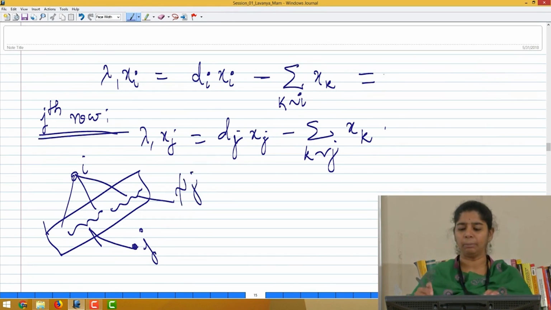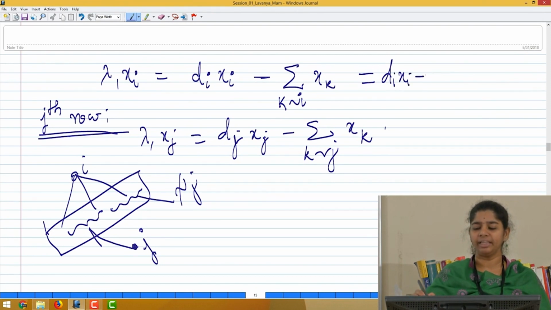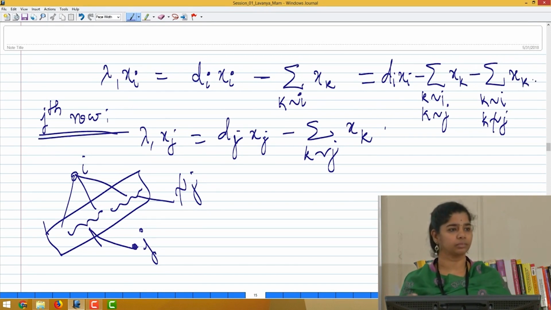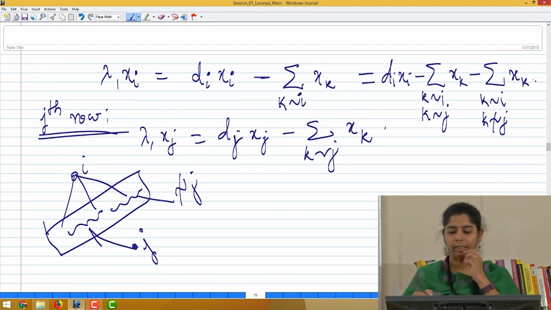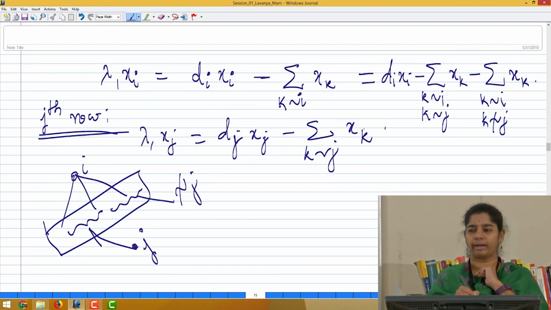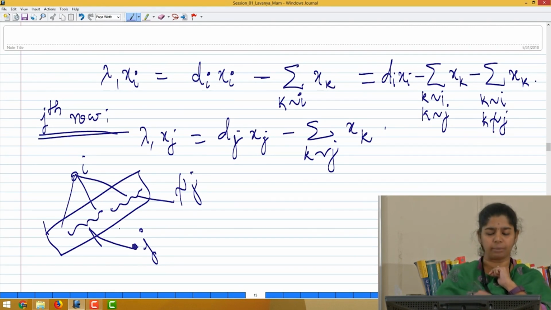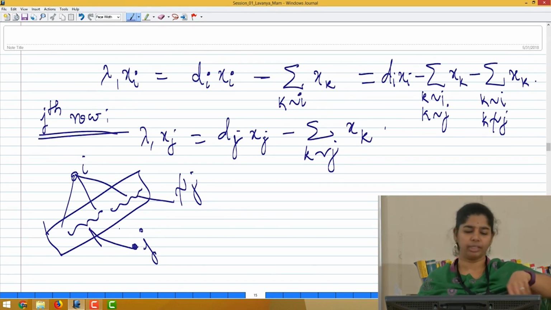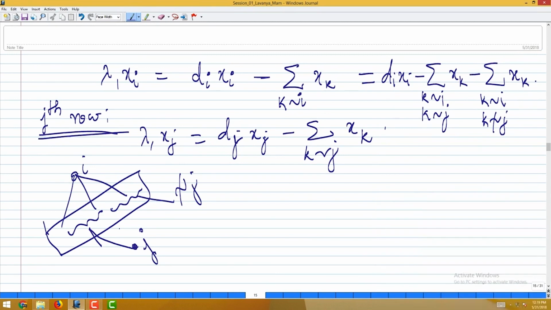Okay, so, if we split this sum, this would be nothing but d_i x_i minus sigma k is adjacent to i and k is adjacent to j x_k, minus sigma k is adjacent to i and k is not adjacent to j x_k, right. I have just pulled it out separately, right. Similarly, from j also I can take the same stand, right. I can just look at j's neighbors, whatever is there in common with i will separate it out, right, because we are kind of going to do a double count on this. So, let me just pull it out.